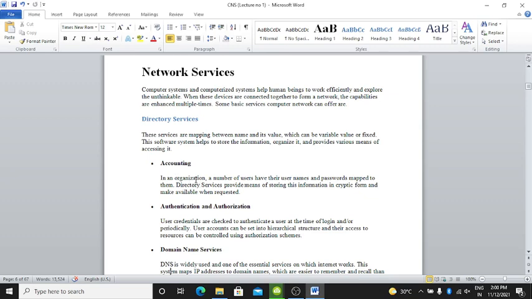In an organization, a number of users have their usernames and passwords mapped to them. Dictionary services provide means of storing this information in cryptic form and make it available when requested. Second one is authentication and authorization.